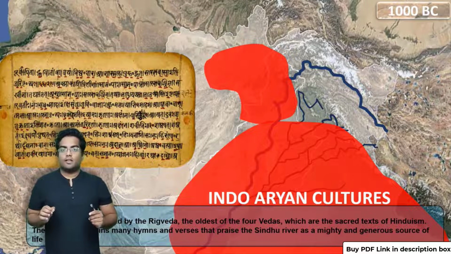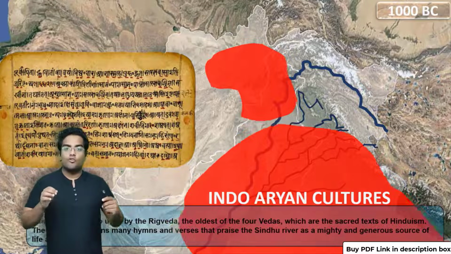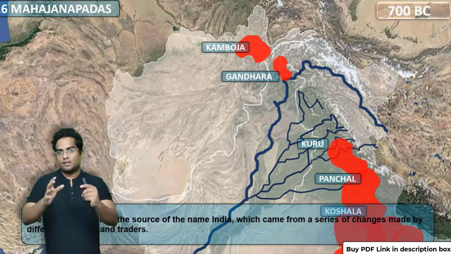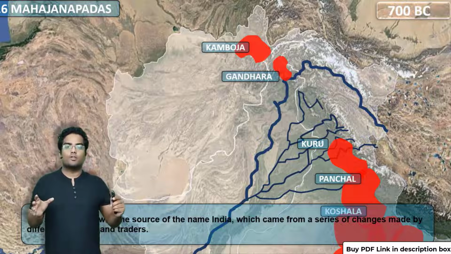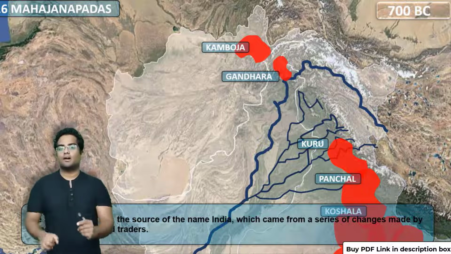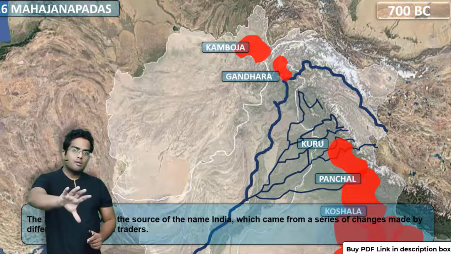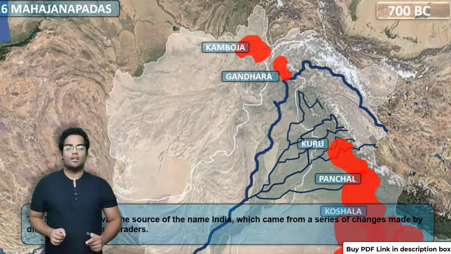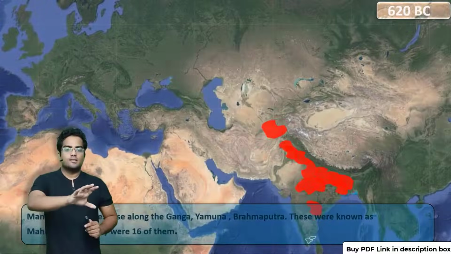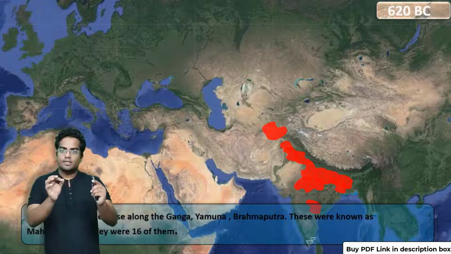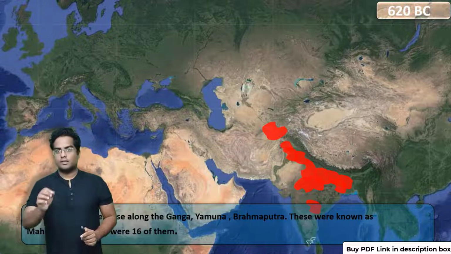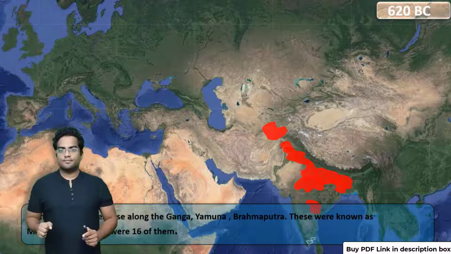Later, they fragmented themselves into very different polities. By 700 BC, these small Rigvedic kingdoms were established, and these were called the 16 Mahajanapadas. As you can see, these are some of the Mahajanapadas located in northern India. To give you a perspective, these are the 16 Mahajanapadas around 620 BC, the Iron Age kingdoms.